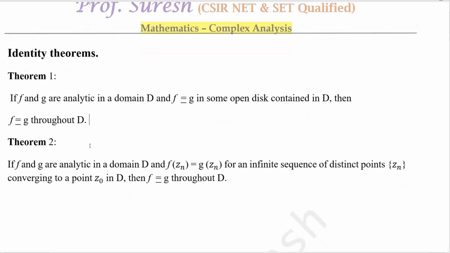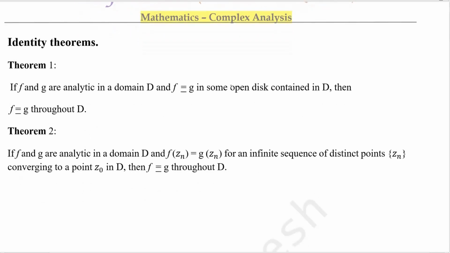In the second theorem, instead of some open disk, here we are taking an infinite sequence of distinct points. So instead of all the points in the open disk, we are taking an infinite sequence of distinct points. For these points, f of zn equals g of zn. Then, one more important condition is that the sequence of distinct points must converge to a point z0. That z0 must be in D. This point is very important. z0 must be in D. Then the two functions are identically equal throughout D.